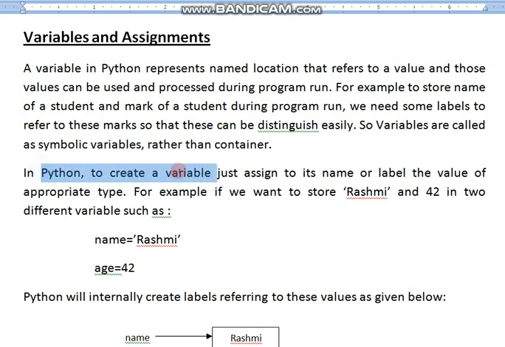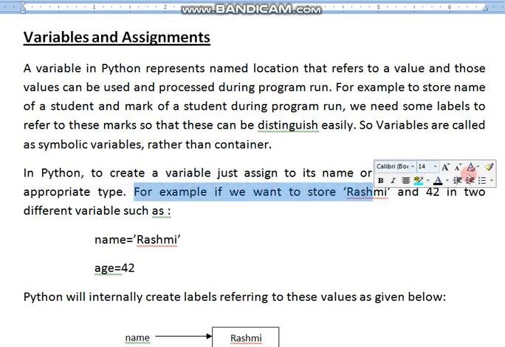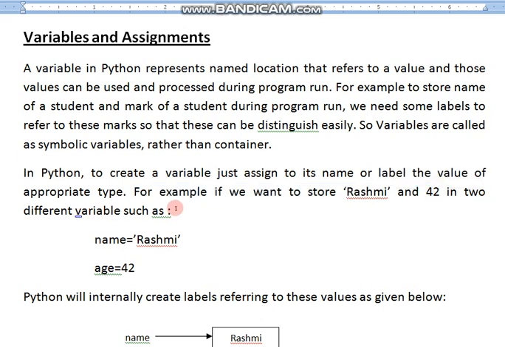In Python, to create a variable, just assign its name or label. Here the variable name is known as the label, with a value of the appropriate type. Appropriate type means the value can be of any type: integer type, float type, character type, byte type. Many types are there. For example, if we want to store the name of a student, that is Rasmi, and 42 in two different variables, such as name equal to Rasmi, age equal to 42.